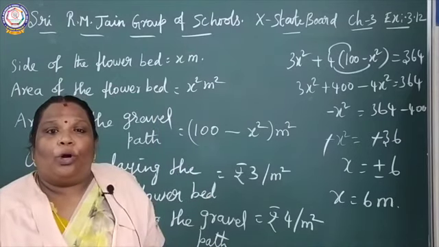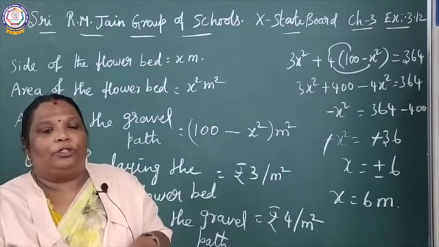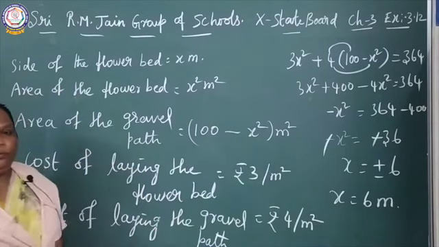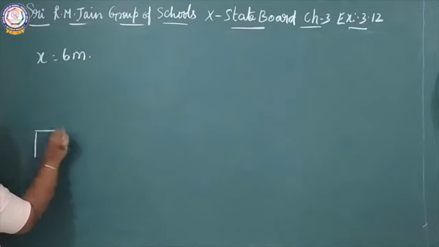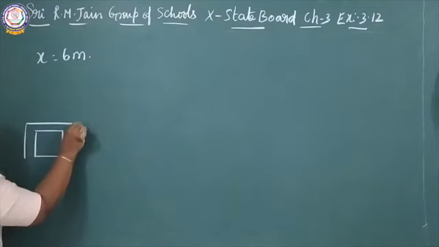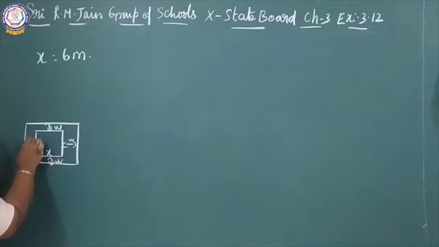Now you move on to find out the value of the width of the gravel path. See here, if it is like this, this is x, this is w and this is also w.